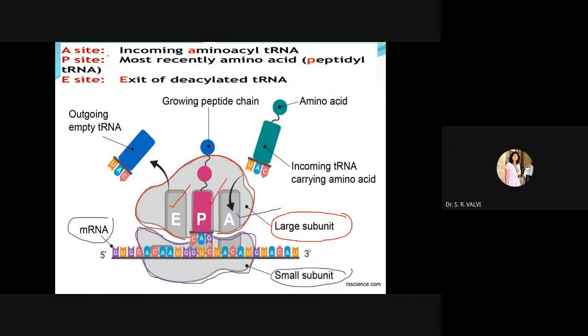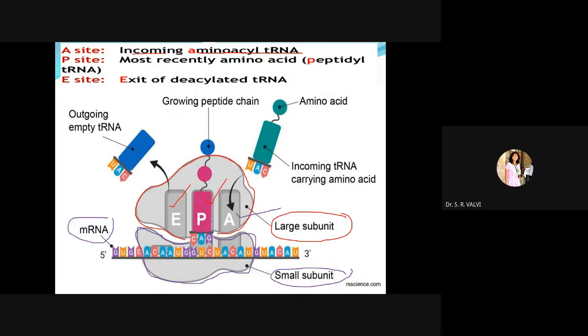On the upper side I have mentioned that the A site means the incoming aminoacyl tRNA, the tRNA which carries the amino acid. For aminoacyl, the A site name is given.